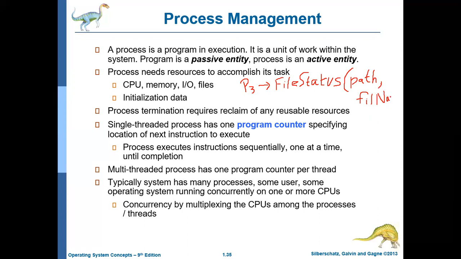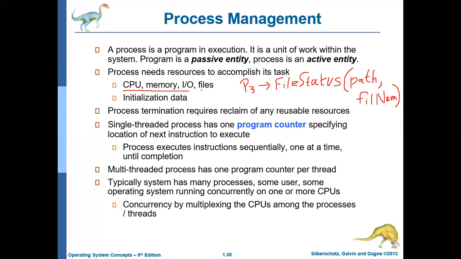What parameters does it need? It needs the path and the name of the file. Once you give this path and name of the file, and you call this particular system call, it will display the status of the file: what is the name of the file, how much size it occupies in the disk, whether anybody is currently using the file or not, and if somebody is using it, whether they have write access or read access. All this information you will be getting.